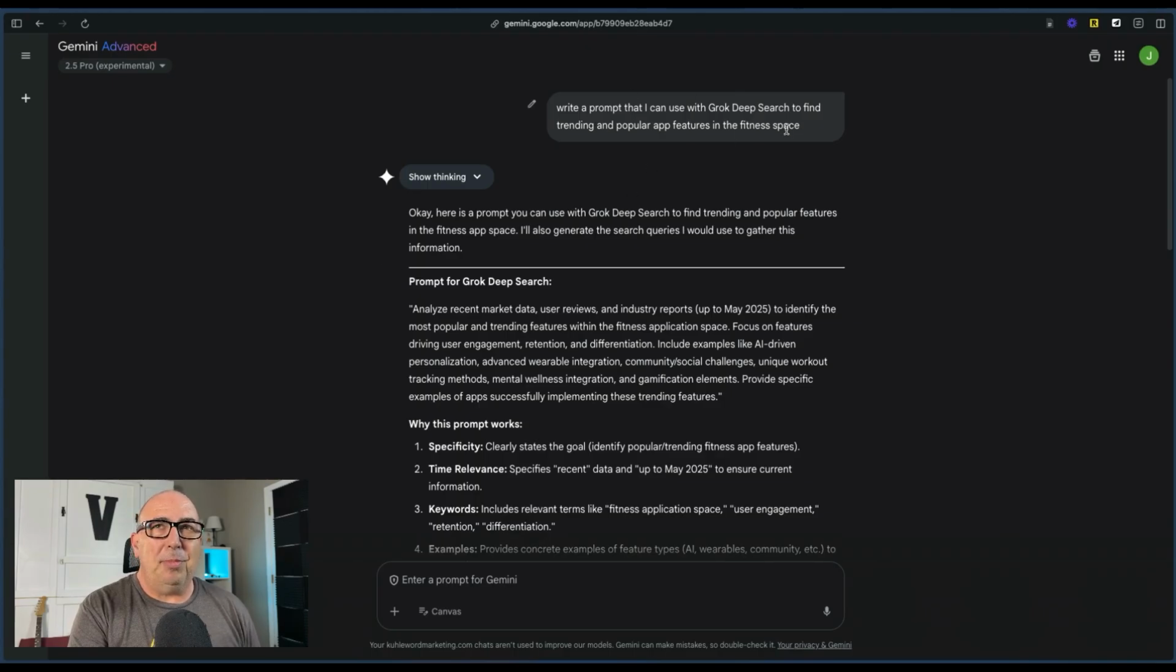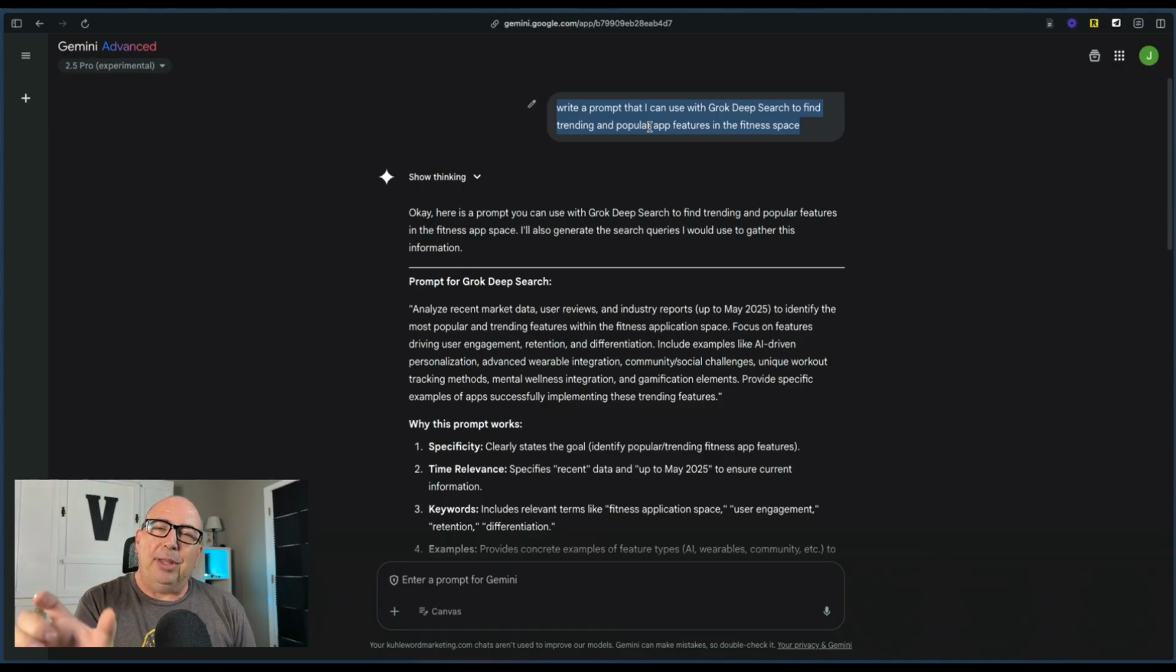I just made a simple prompt, which is write a prompt that I can use with Grok search, deep search. Important to tell it that's the feature you want to use to find trending and popular app features in the fitness space. Notice I didn't say popular apps, I said features, because we're going to start off with a minimum viable product, and from there build out into other features in the future if we were to use this as a real app.